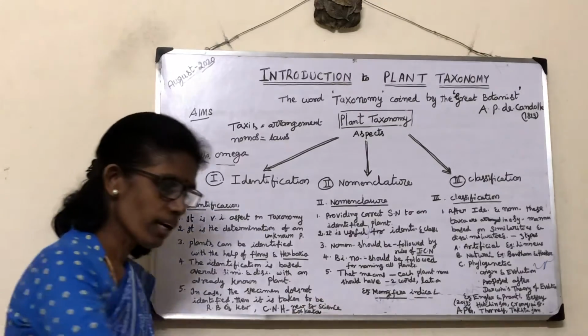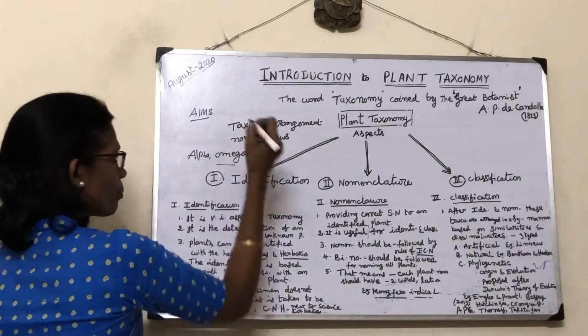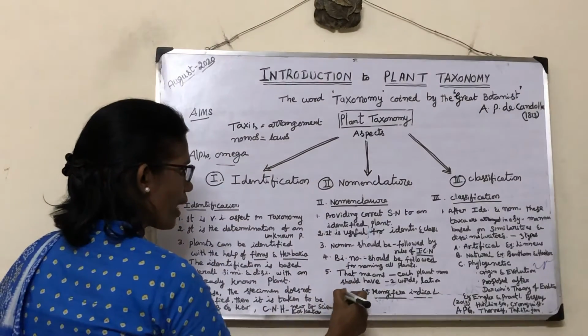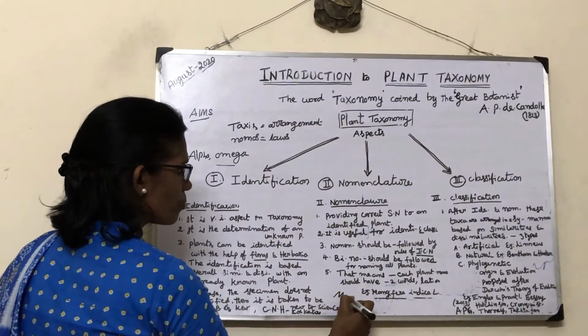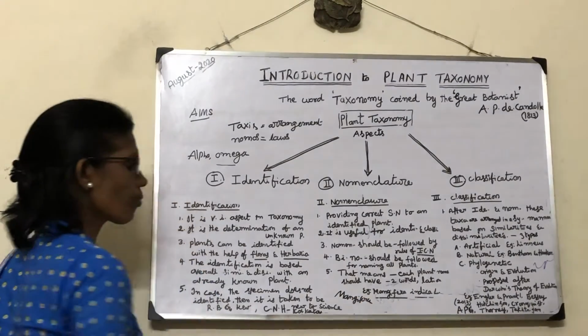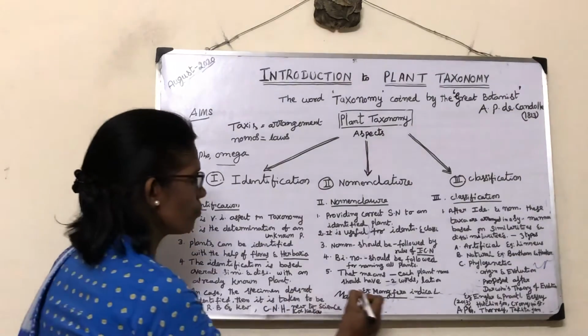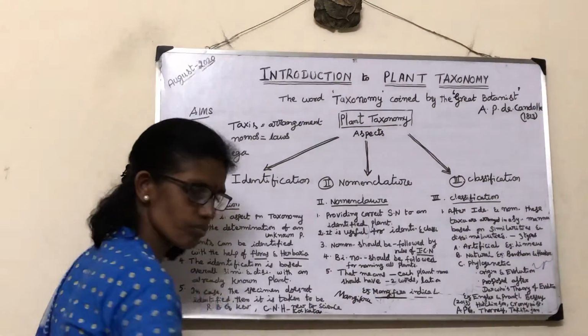If you type the botanical names, they should be in italics. If you write them, they should be underlined.